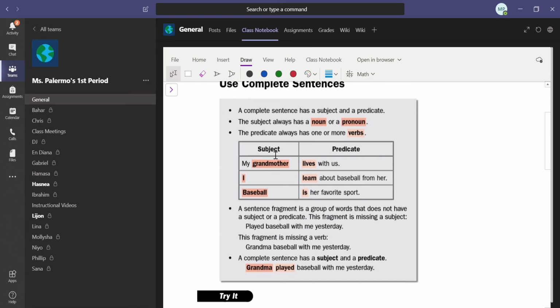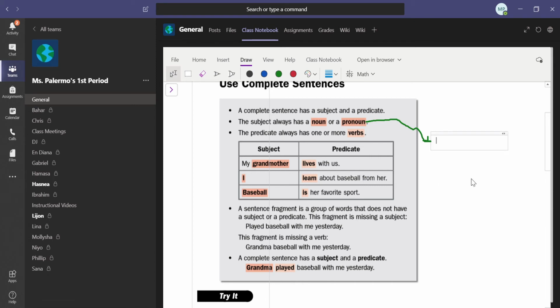Really quick reminder, a subject always has a noun or a pronoun, and a predicate always has one or more verbs. So the predicate can have more than one verb. I do want to remind you guys with some examples of pronouns. So pronouns are words that you use to replace nouns.